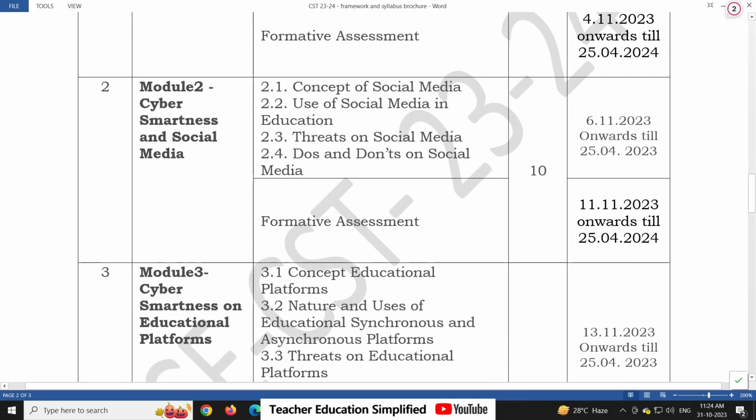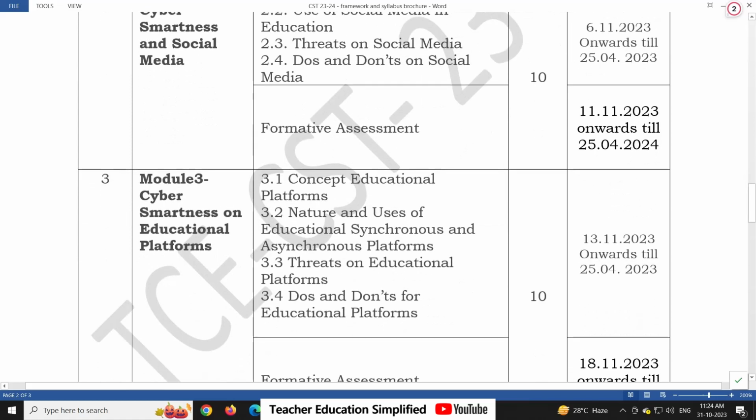The second module is about cyber smartness and social media. These are the sub points. The module will be available from 6th of November till the last date of the course, and the formative assessment, that is the MCQ test, will be available from 11th of November 2023 onward, till the last date of the conclusion of the course.